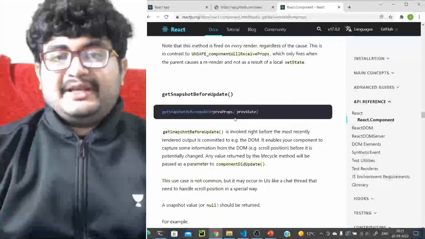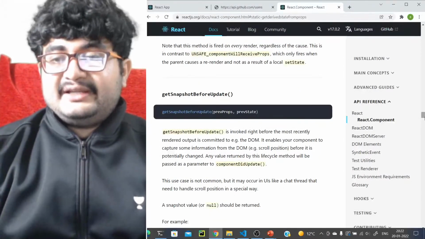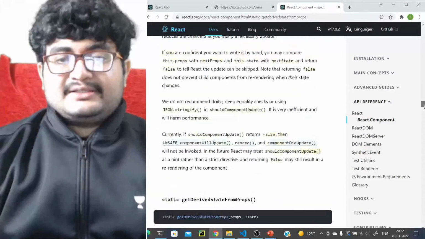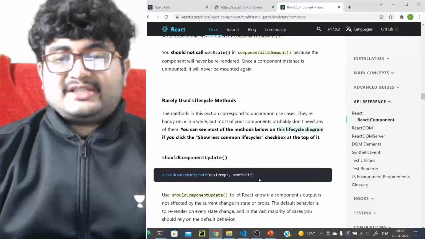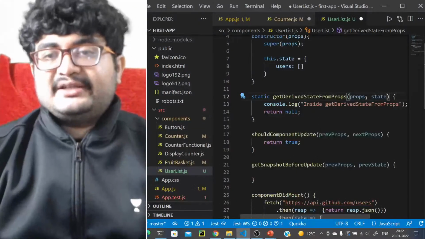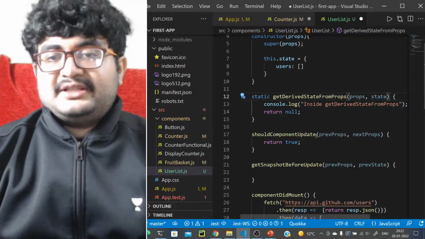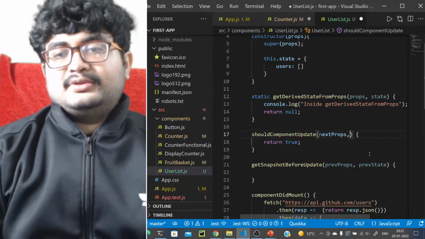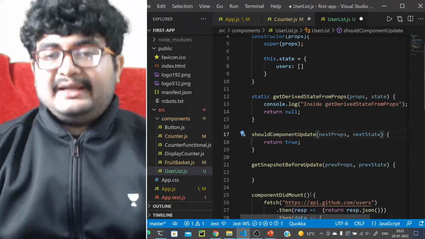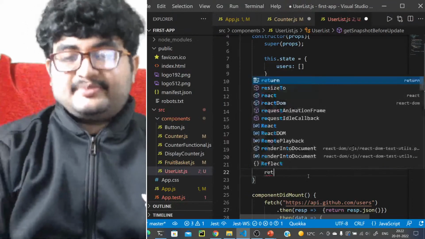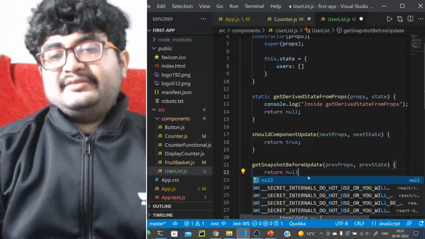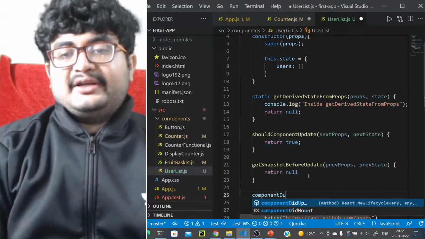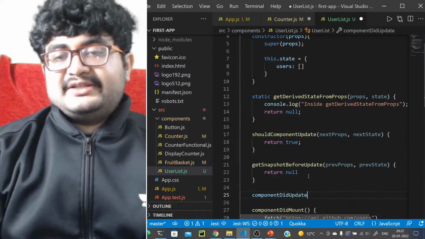getSnapshotBeforeUpdate receives the previous props and the previous state. And shouldComponentUpdate receives the next props and next state. Okay, so it receives the next props and the next state, right? And getSnapshotBeforeUpdate will receive the previous props and the previous state. Okay, we can just return null here. And finally we will be calling componentDidUpdate. Now componentDidUpdate, what does this method take?